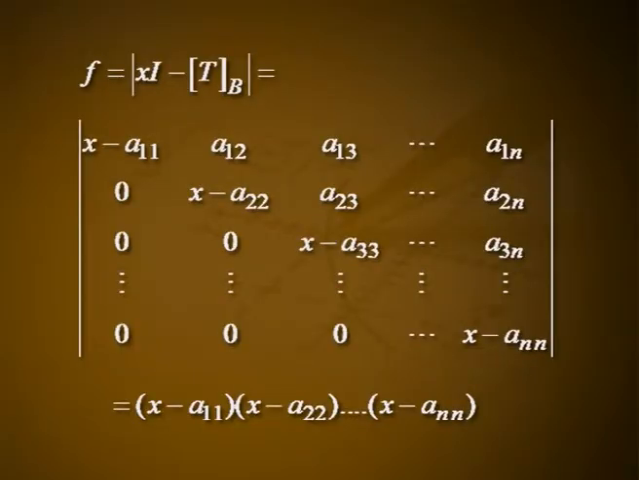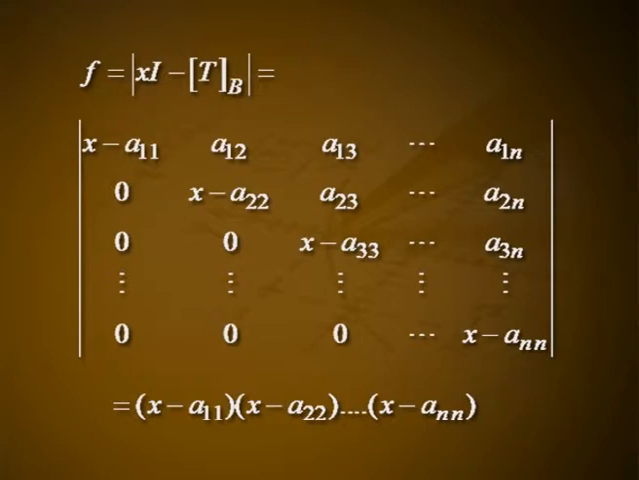We know that the characteristic polynomial of the operator T is the characteristic polynomial of any n by n matrix which represents T in some ordered basis for V. Hence, using equation 3, the characteristic polynomial for T is f equal to the determinant of xI minus the matrix of T over B, equal to the determinant of the matrix with rows x minus A11, A12, A13, etc., A1n; 0, x minus A22, A23, etc., A2n; 0, 0, x minus A33, etc., A3n; etc.; 0, 0, 0, etc., x minus Ann, equal to (x minus A11)(x minus A22) etc. (x minus Ann).